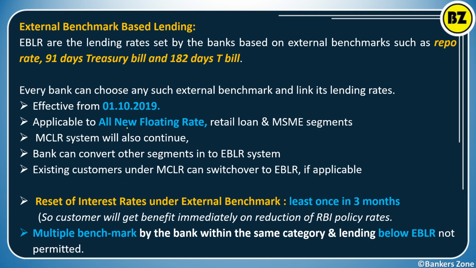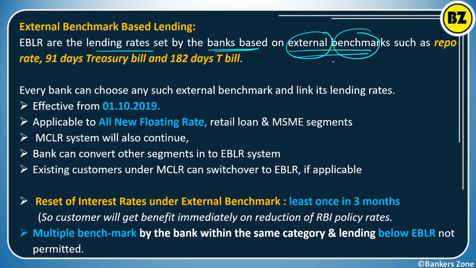Now, external benchmark based lending. So what do you mean by it? Simply, see, EBLR is what? External benchmark based lending, where the lending rate is set by the bank based on an external benchmark. The name itself is indicating there will be some external benchmark, not only the internal. In MCLR we are considering only internal benchmark. Then after that RBI evolved some external benchmark, right? So if you are considering that benchmark, that means you are lending with the external benchmark based lending.